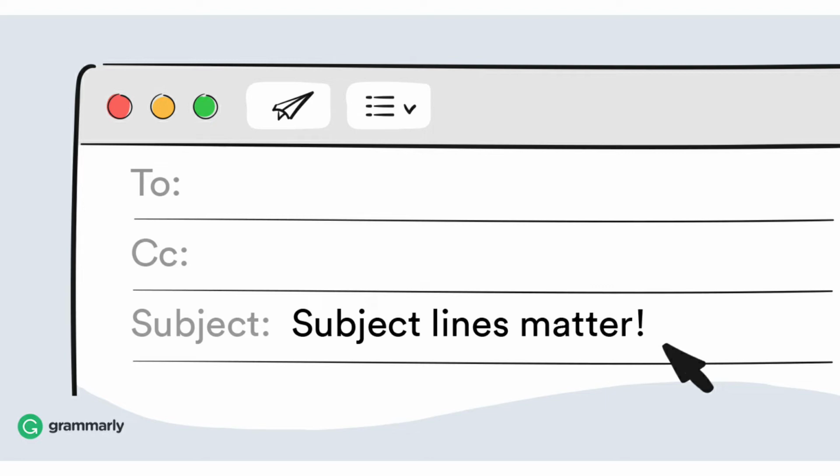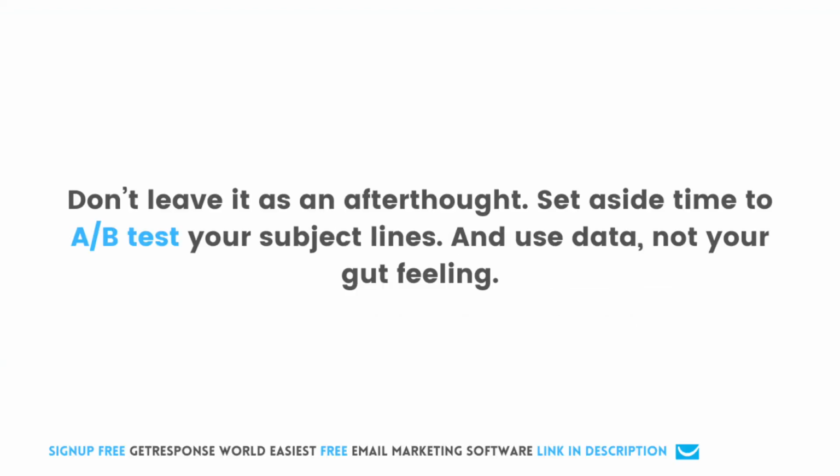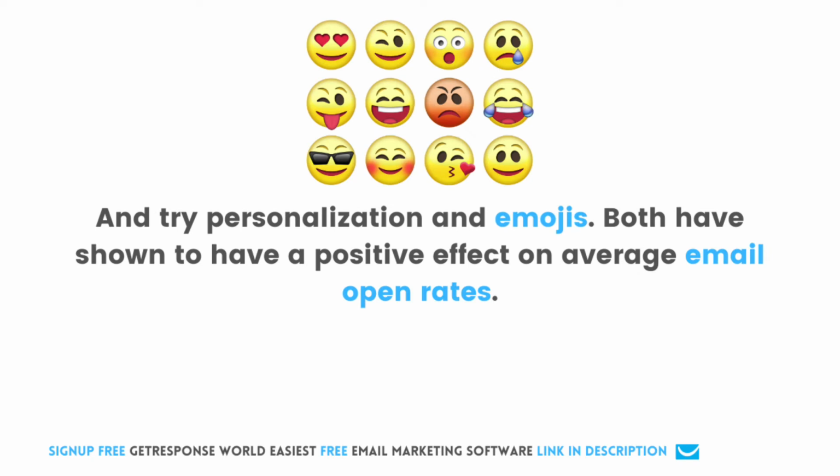First of all, take the time to craft them. Treat them as the most important element of your email campaign, which they are. Don't leave it as an afterthought. Set aside time to A/B test your subject lines. And use data, not your gut feeling. Be creative and try personalization and emojis. Both have been shown to have a positive effect on average email open rates.